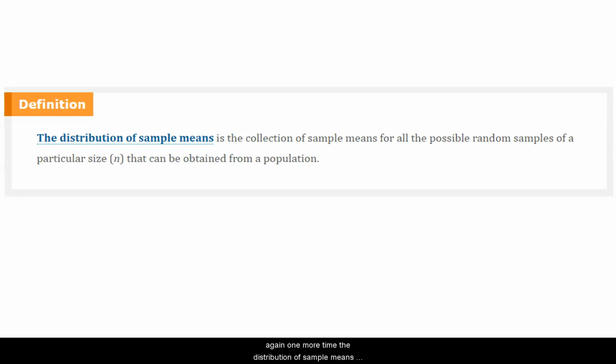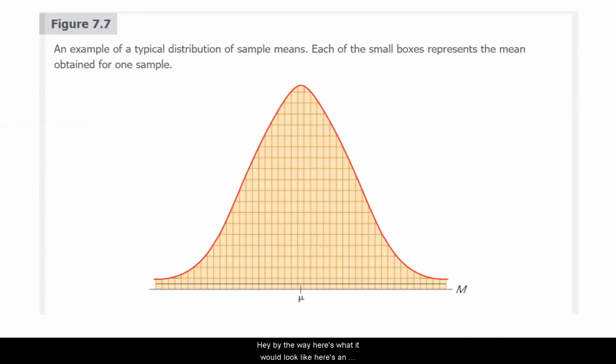But again, one more time. The distribution of sample means is the collection of sample means for all the possible random samples of a size, and that could be anything, it could be 2, could be 1,000, that could be obtained from a population. In the abstract, that may not make much sense. Let's get into the particulars. And by the way, here's what it would look like.